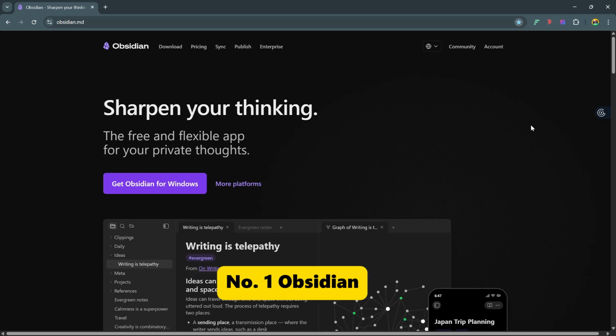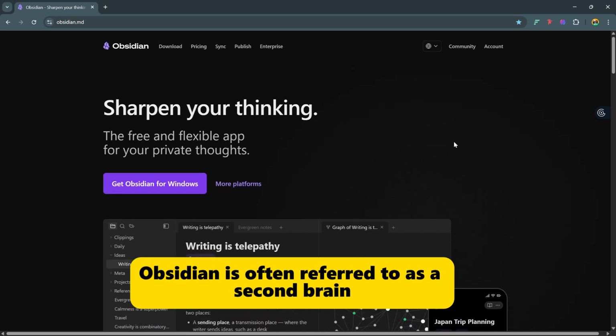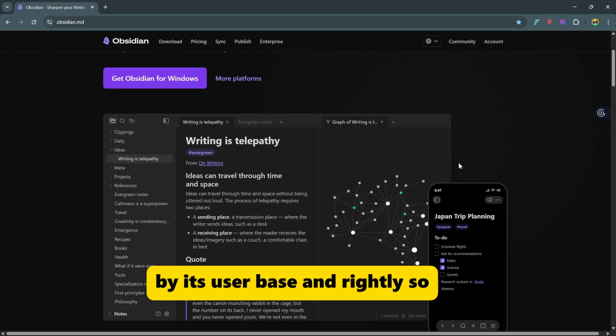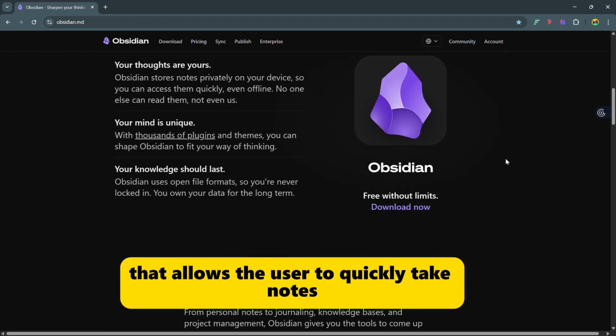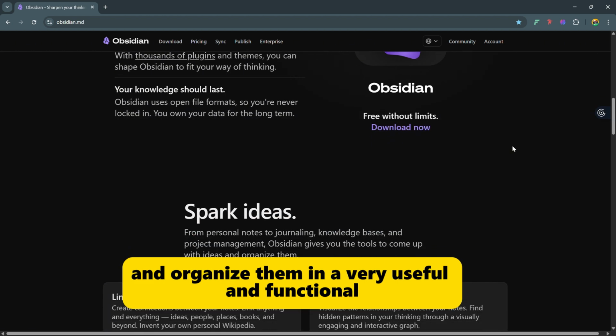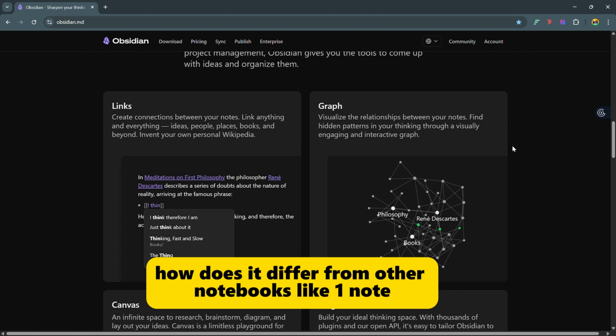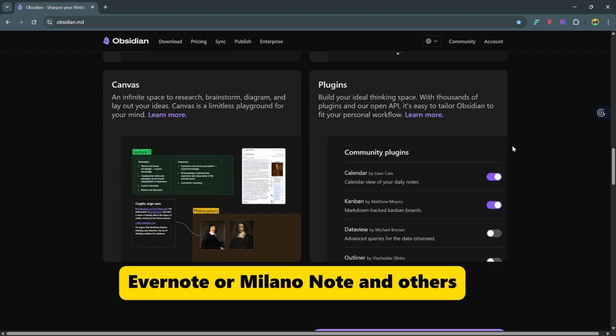Number 5. Obsidian. Obsidian is often referred to as a second brain by its user base, and rightly so. It is a note-taking and organizing software that allows the user to quickly take notes and organize them in a very useful and functional manner. How does it differ from other notebooks like OneNote, Evernote or Milanote and others?